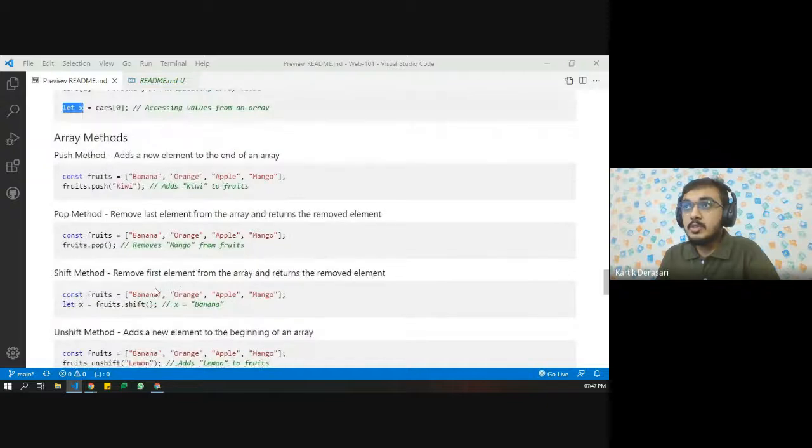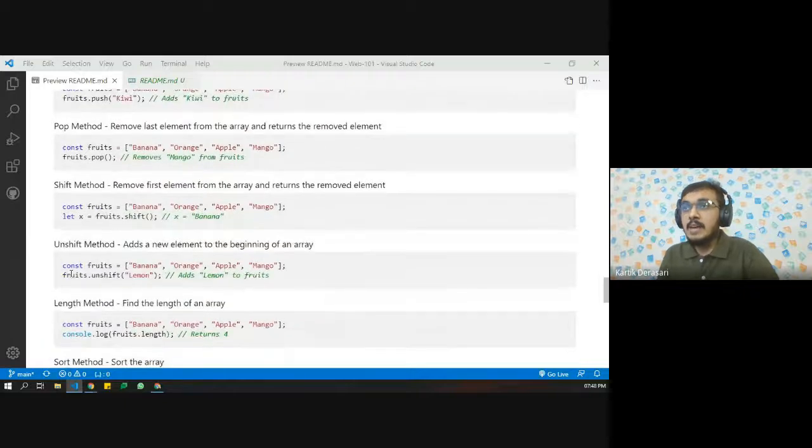Then the shift method. For example, if we want to remove the first element from the array, then we need to use the fruits.shift() function. Again, if we want to assign the removed value, then we can simply say let x equals fruits.shift(), and the removed first element will be inside the x variable, while orange, apple, mango remain in the array.